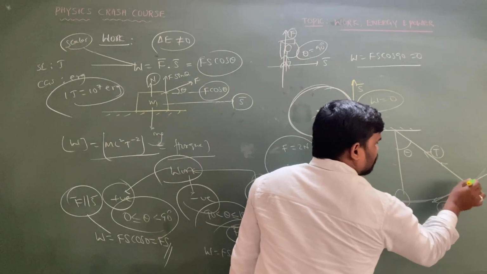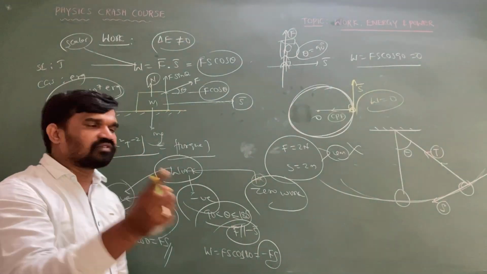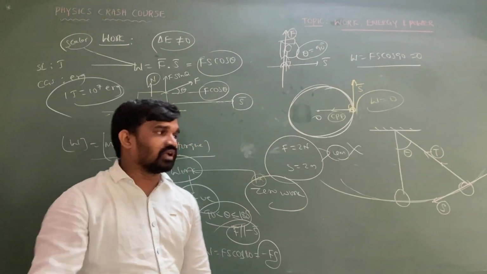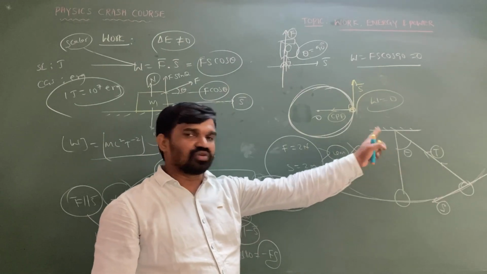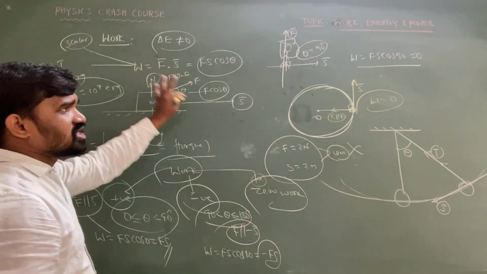The radius is always perpendicular to the tangent. So the work done by the tension in the oscillations of the simple pendulum is always equal to 0. Remember this one. So these are many basic concepts regarding work done.